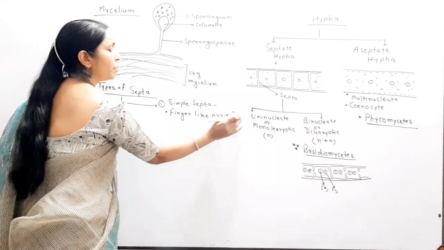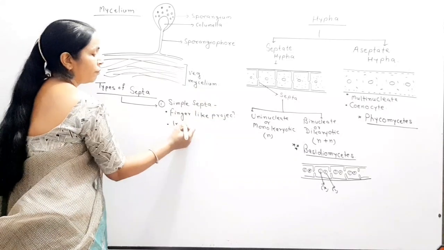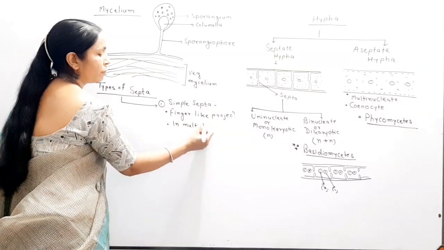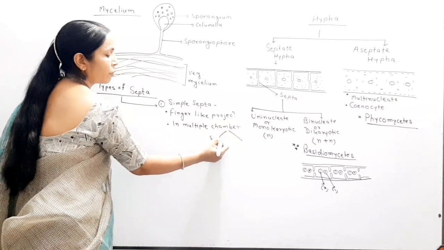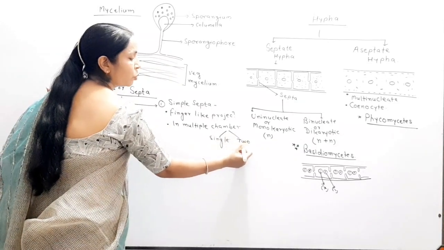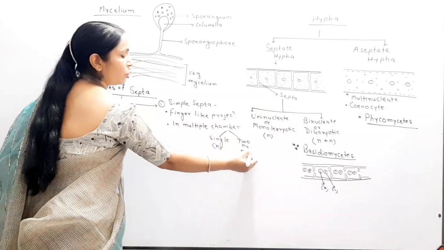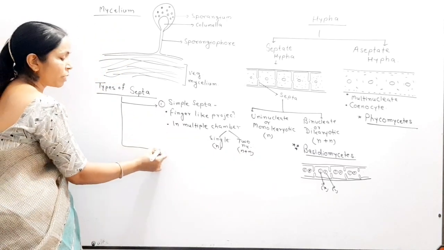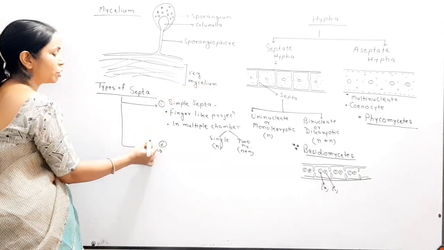Clear? And these finger-like projections divide the cytoplasm into multiple chambers, each chamber with a single nucleus or present with two nuclei as we drew in that diagram. Single nucleus, and when two nuclei are there, it is n plus n but never a 2n condition. This is important because you already studied this part in the form of septate hypha. The second important class, this question is also asked.